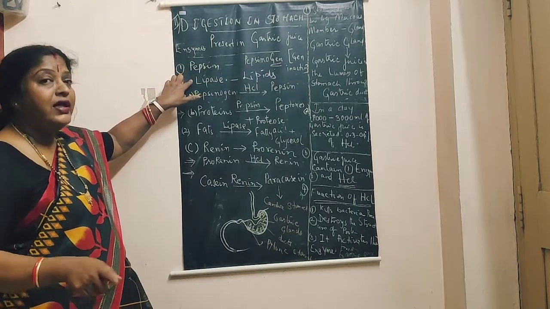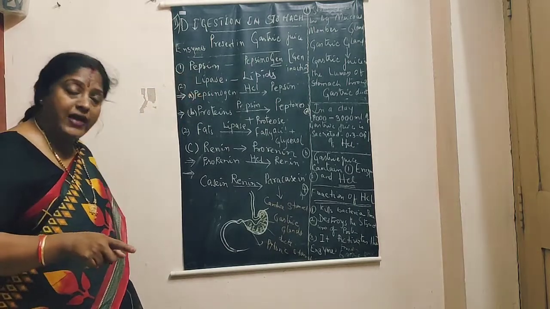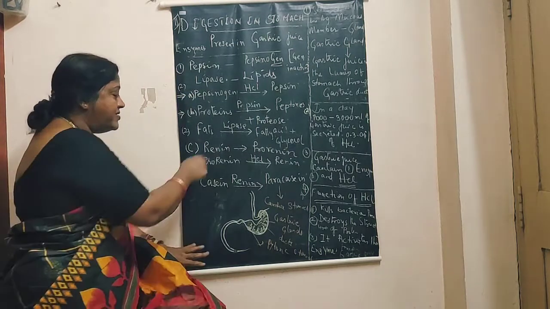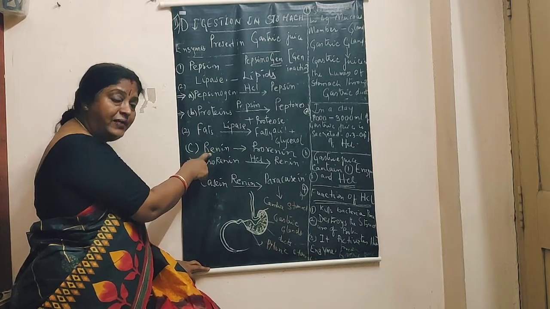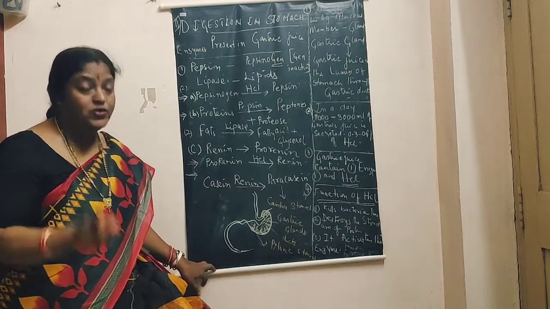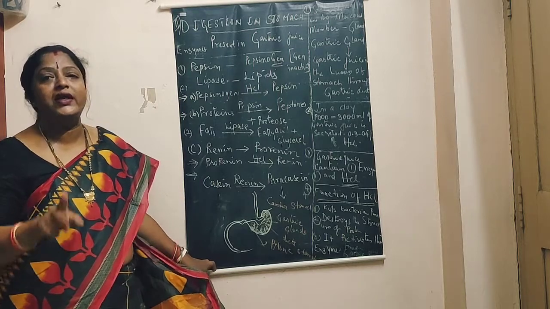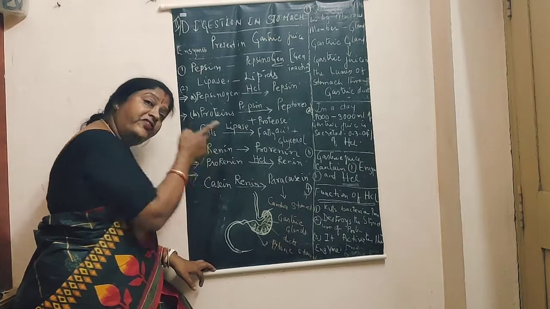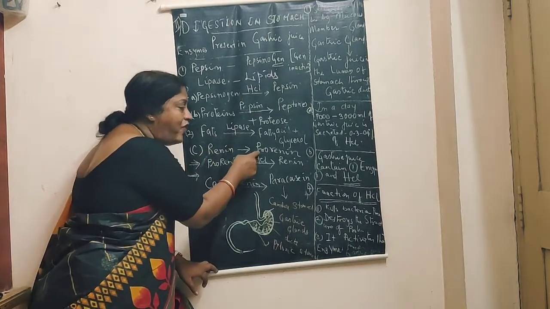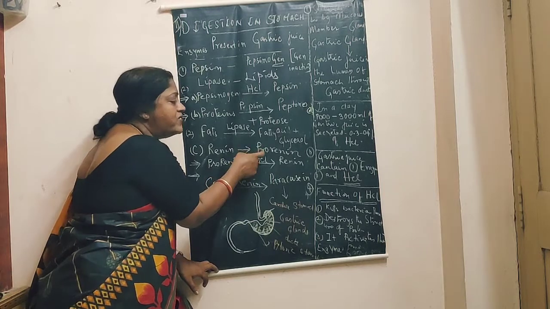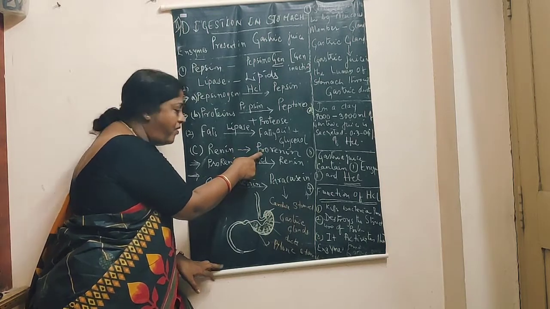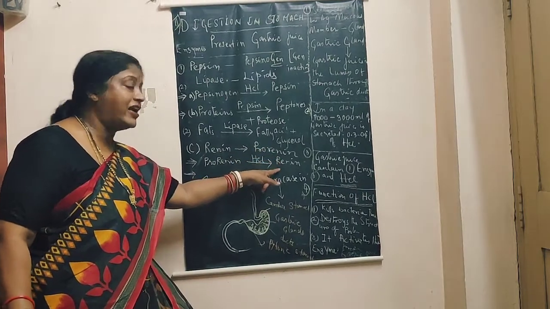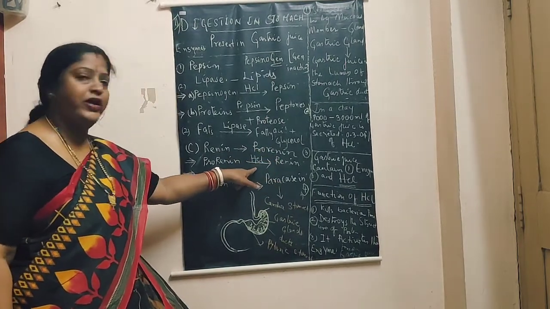One more thing you remember, there is another enzyme present in the gastric juice and that is renin. Renin is present in the gastric juice only in small children, infants, milk feeding children. When it is secreted, it is also in inactive form, that is prorenin. Here "pro" shows the inactive form of renin. This prorenin is converted to the active form renin with the help of hydrochloric acid.